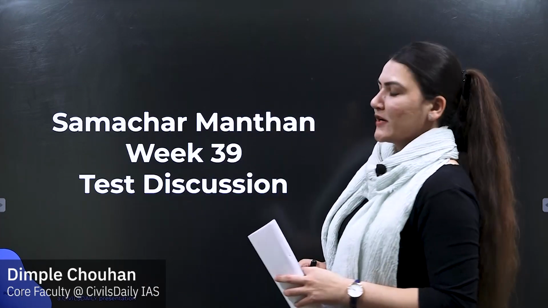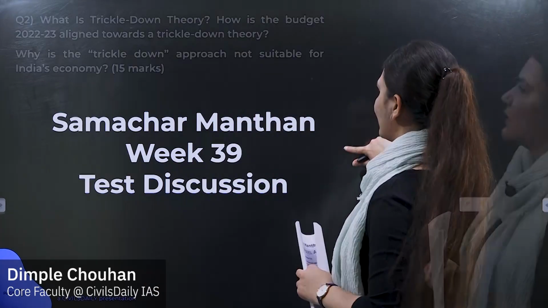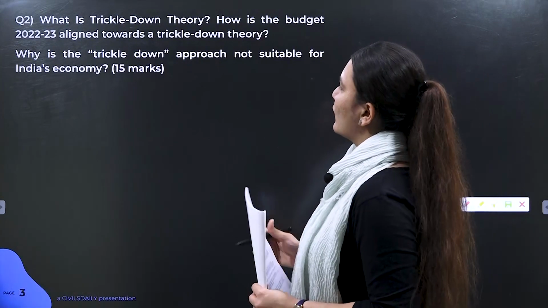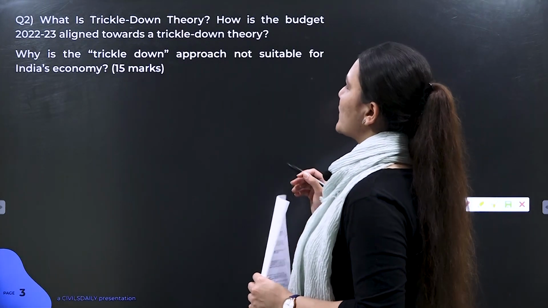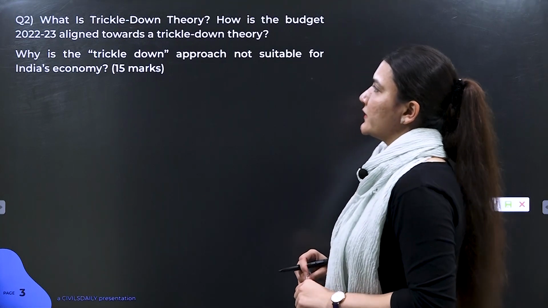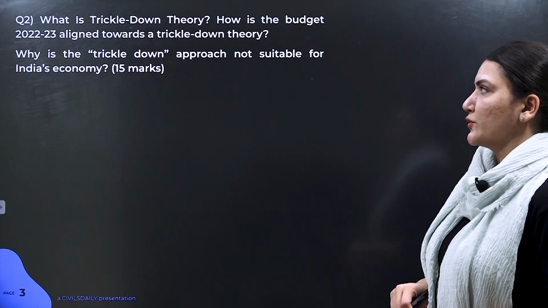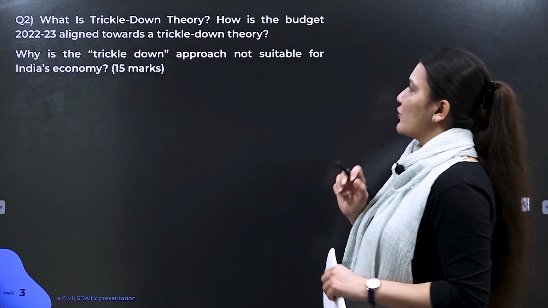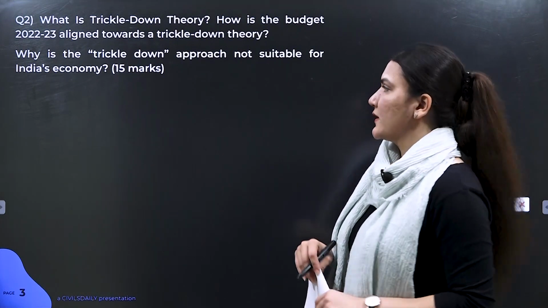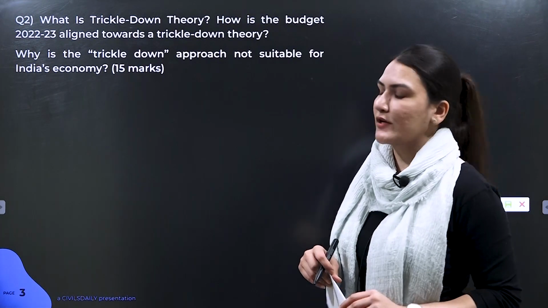Let's take up our Samachar Manthan Week 39 test discussion. Let's see the next question. What is trickle-down theory? How is the budget 2022-23 aligned towards a trickle-down theory? Why is the trickle-down approach not suitable for India's economy? This is a 15-marker question.